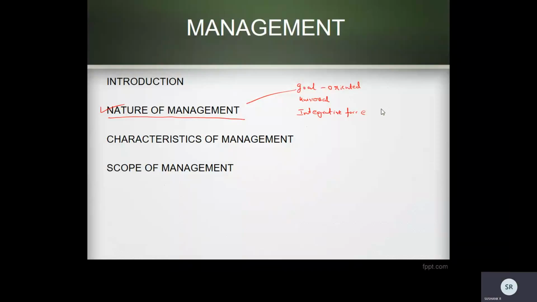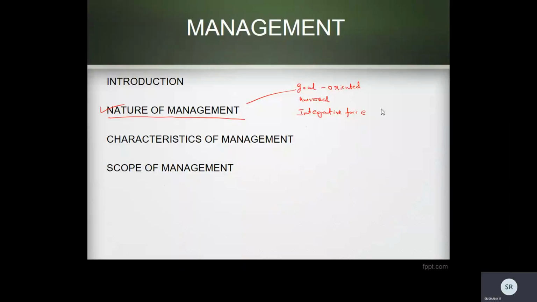So it is integrating, and management will also integrate the human resources and other infrastructure resources for achieving that goal. So management is an integrative force in that sense. Management will take care of coordinating the individual efforts in a team, reconcile the individual goals with the organization goal, create a complete goal which is a sum of individual goals, and integrate the human resources and other resources required for achieving that goal.